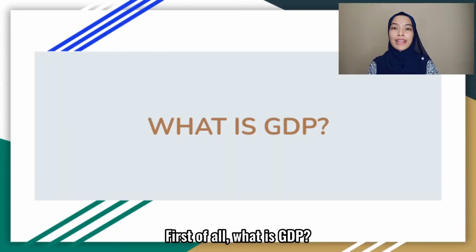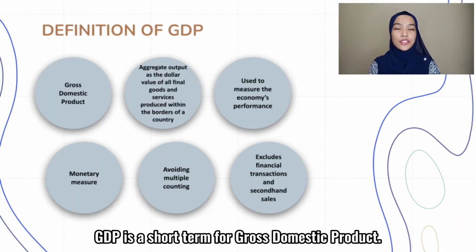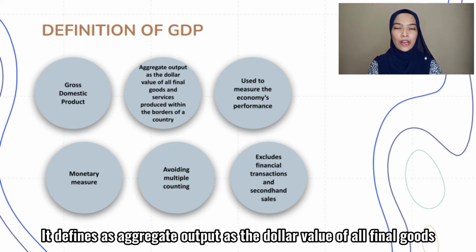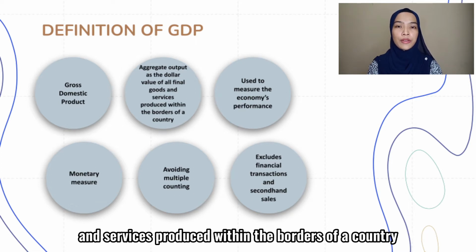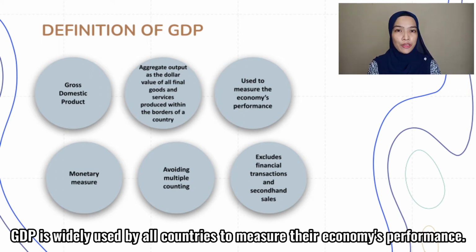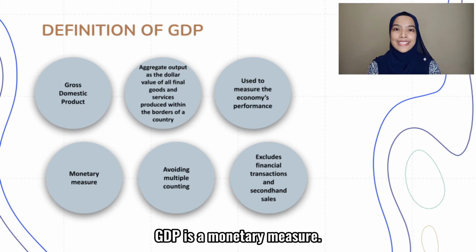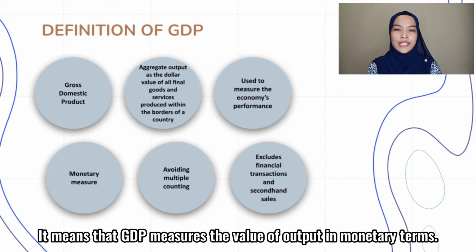First of all, what is GDP? GDP is a short term for gross domestic product. It is defined as aggregate output, the dollar value of all final goods and services produced within the borders of a country. GDP is widely used by all countries to measure their economy's performance. GDP is a monetary measure. It means that GDP measures the total value of output in monetary terms.